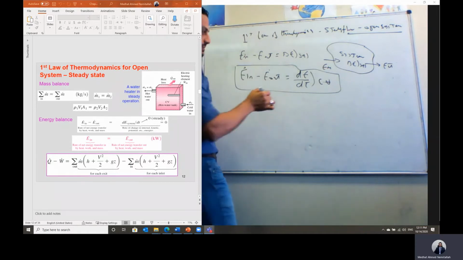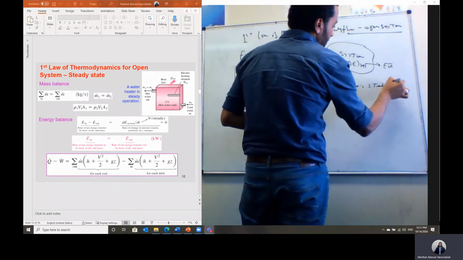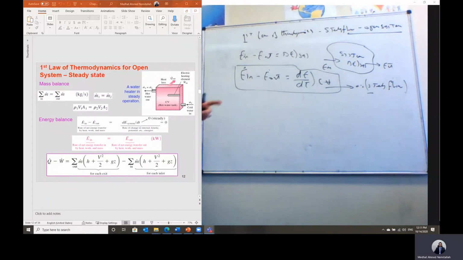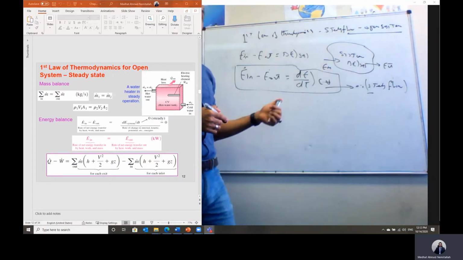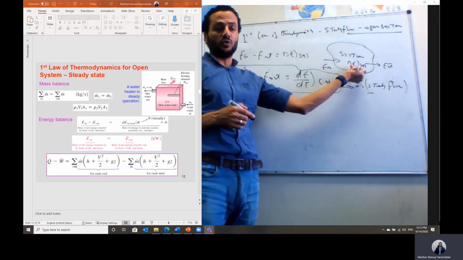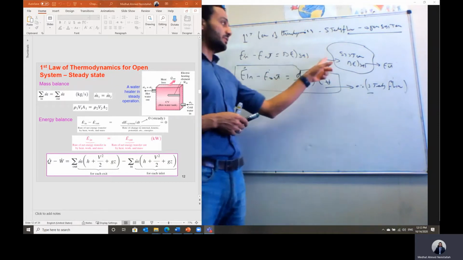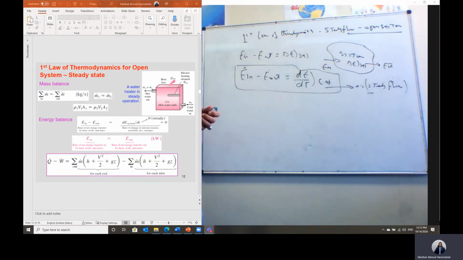And again, Shabab, this term is zero when we have a steady flow. Because as we said, in the case of a steady flow, the rate of energy input will equal the rate of energy output, because we don't have any energy accumulation within the system. Like this, also the mass flow rate. We can apply the mass equation for a steady flow. The mass flow rate in will equal the mass flow rate out, as long as we don't have any accumulation within the system, or any change with time within this control volume.